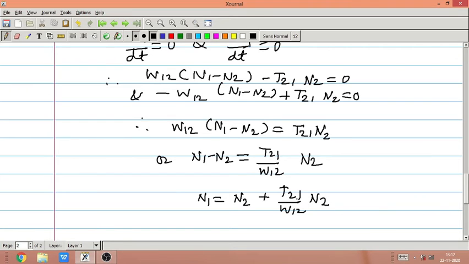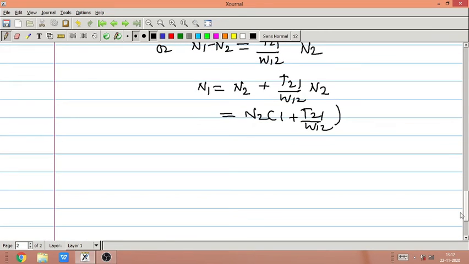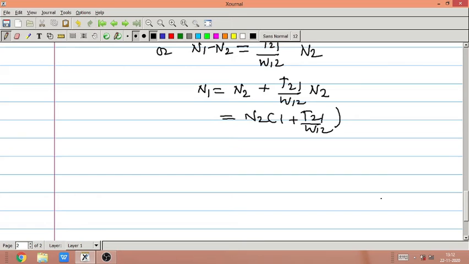Taking N2 common, N1 is equal to N2 into (1 plus T21 upon W12), or N2 into (W12 plus T21) divided by W12.